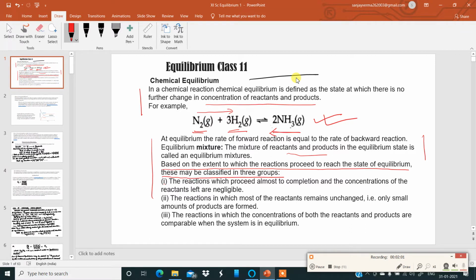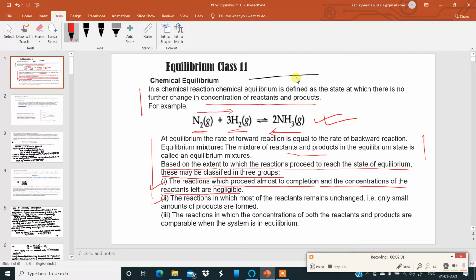First, the reactions which proceed almost to completion and the concentration of the reactants left is negligible. That is number one.